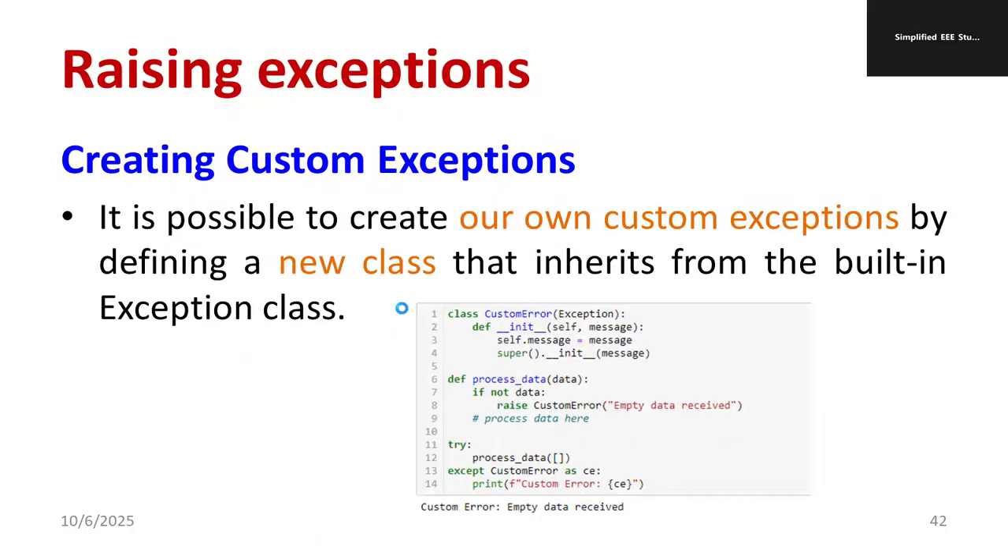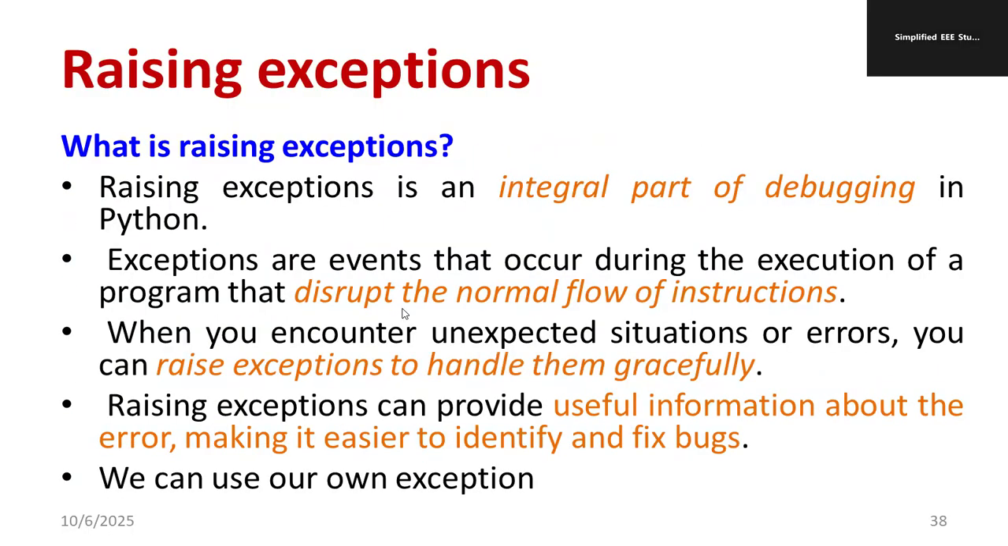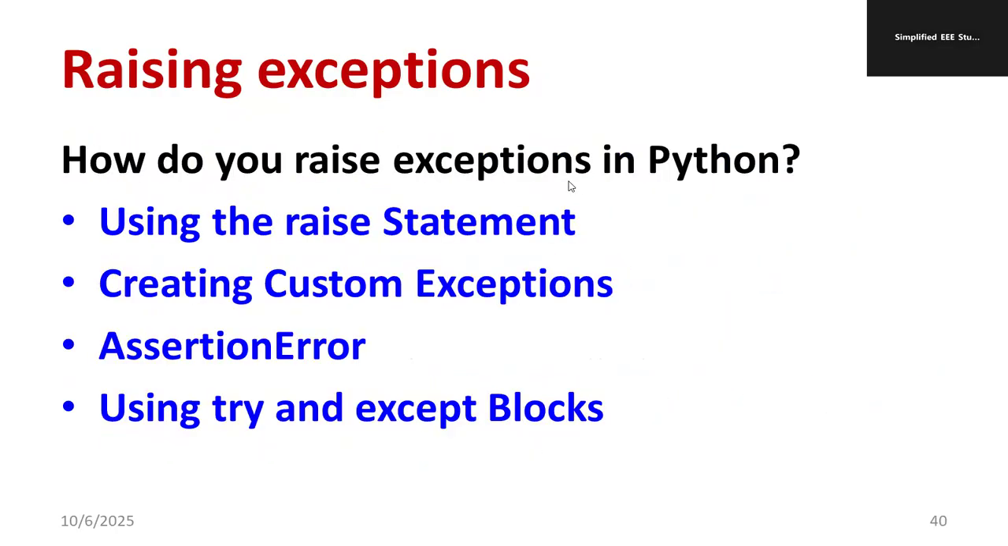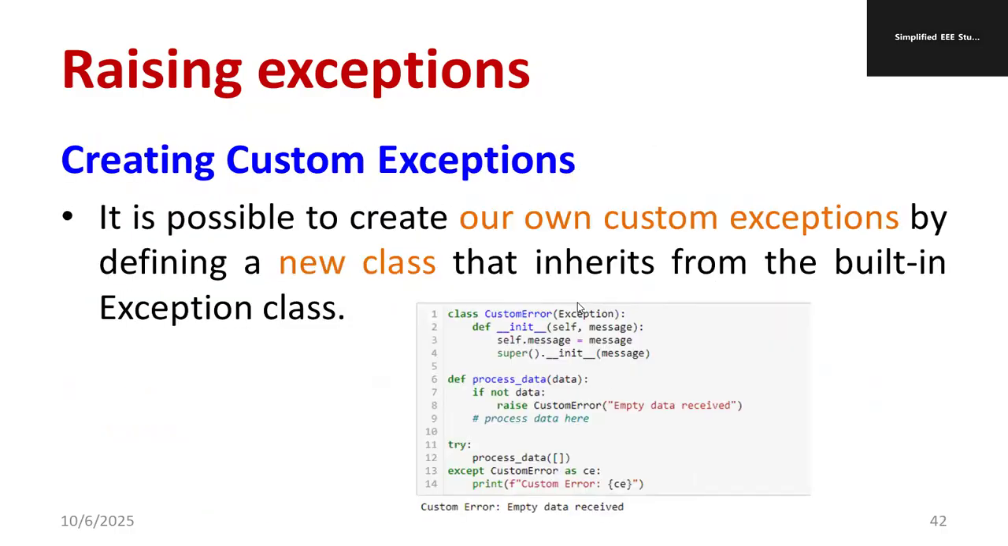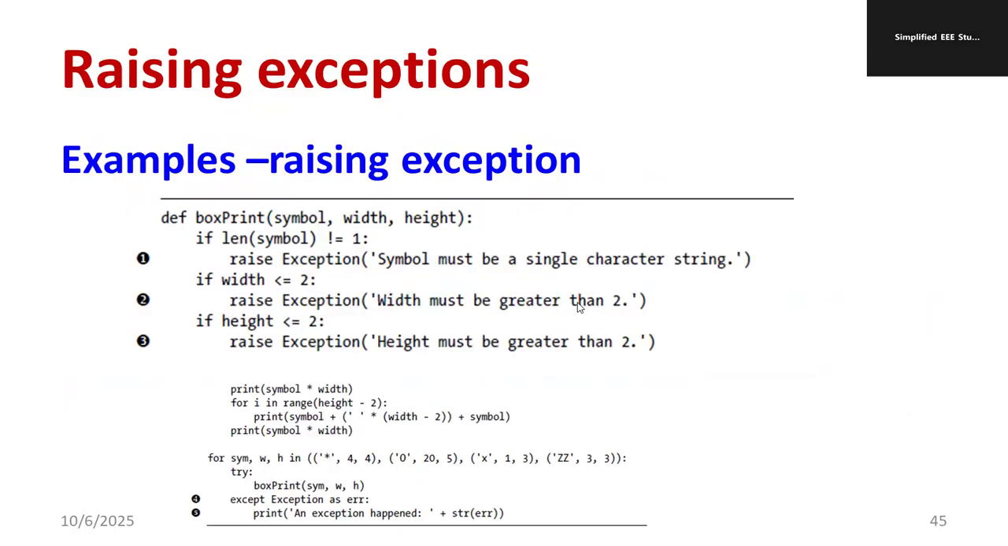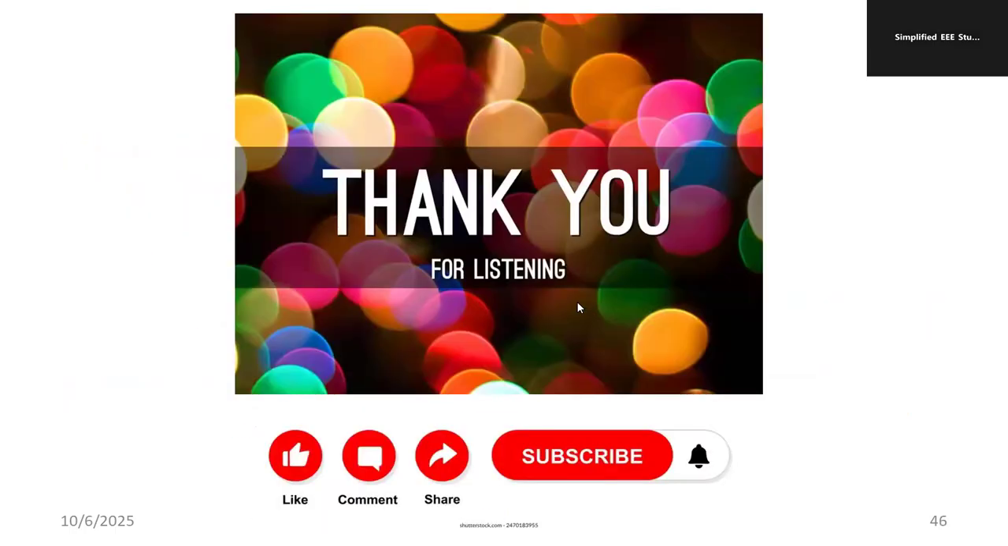In this session, I discussed important questions. What is raising the exception? The second question is, why raise the exception in Python? The third question is, what is the meaning of try and except? Explain the meaning of try and except. What do you mean by assertion error? What do you mean by custom exception? How will you create the custom exception? These are short answer questions also. I have mentioned at least 3 to 4 probable questions in this session.